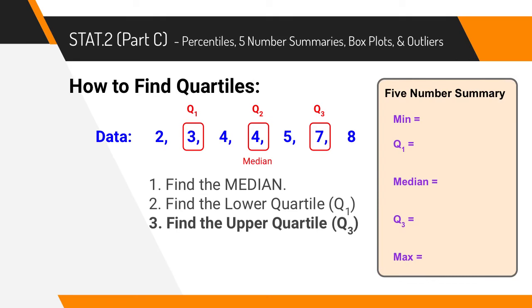So now what we're going to do is to try to write out our 5-number summary. And a 5-number summary is going to take those 3 pieces of information we've already figured out, our Q1, our median, and our Q3. And then we're also going to include the minimum and the maximum values. So we already know our Q1 is 3, our median is 4, and our Q3 is 7. All that we have left for the 5-number summary is the minimum and the maximum. The minimum and the maximum are just 2 and 8. So our minimum or our lowest point here is 2, and then our highest or our maximum is 8.